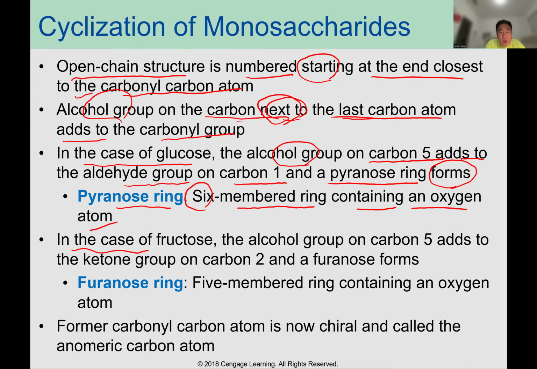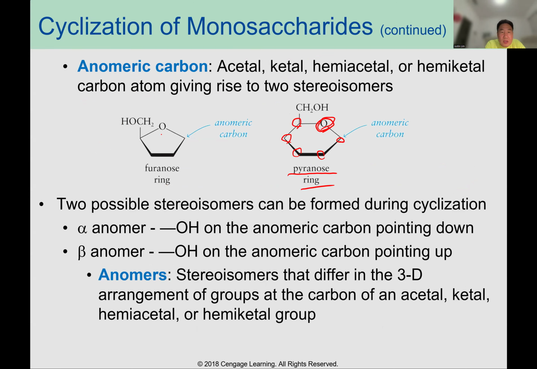And in the case of fructose, the alkyl group on carbon 5 is added to the ketone group on carbon 2 to form a furanose. A furanose ring is a five-membered ring containing an oxygen atom. So when you see one, two, three, four, five-membered ring with oxygen, we call it a furanose ring.